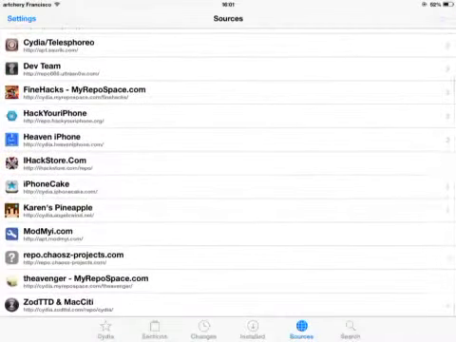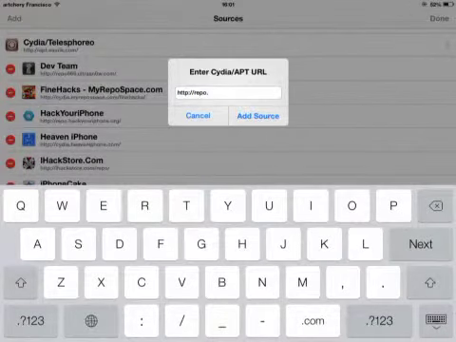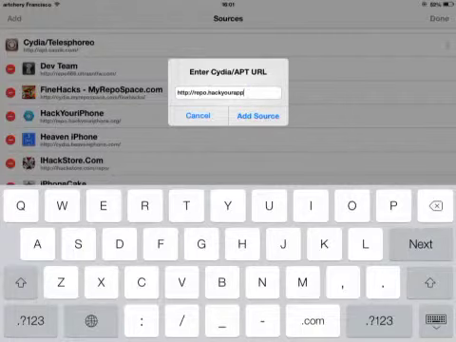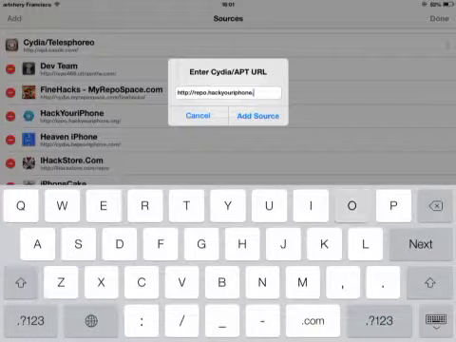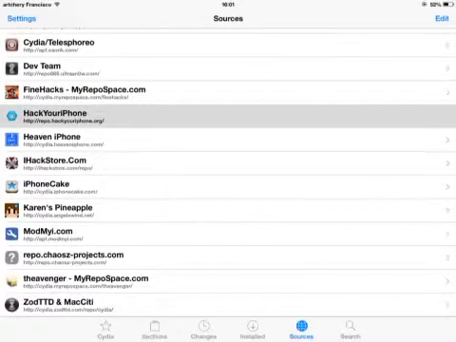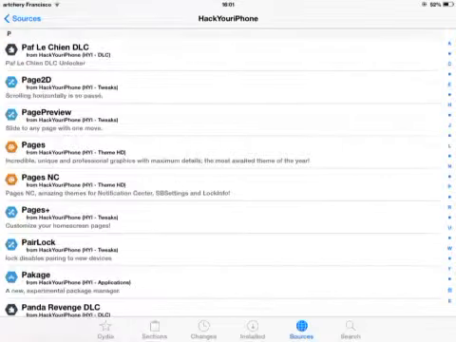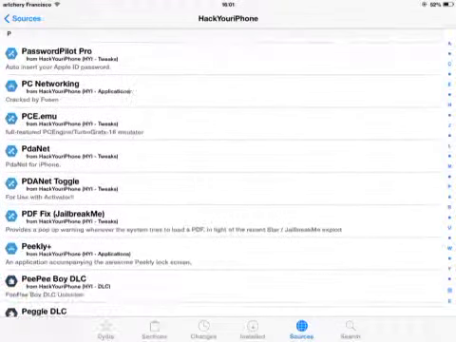edit, add repo: hackyouriphone.org. Click add source. After adding the source, go to Hack Your iPhone and scroll down to the letter P and find the PPSSPP.